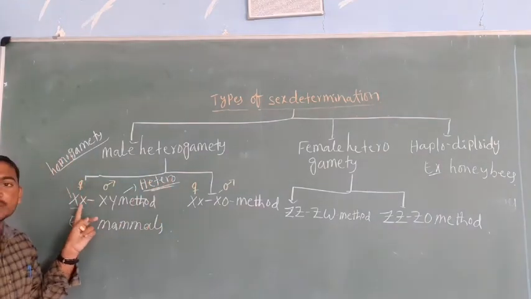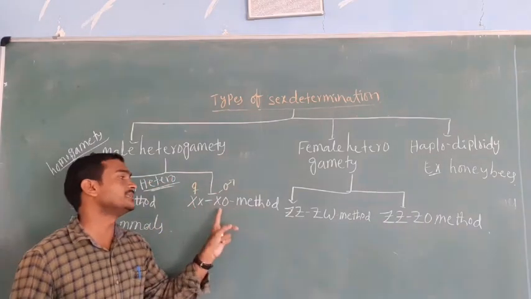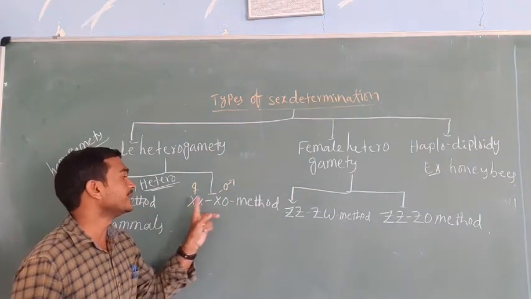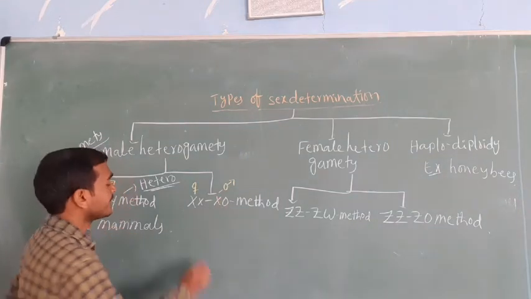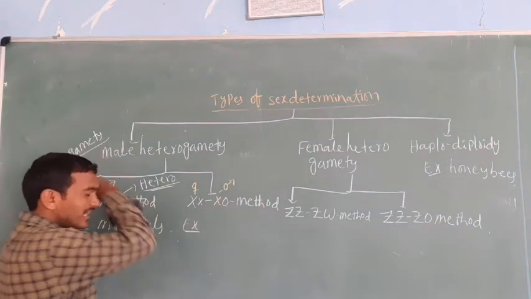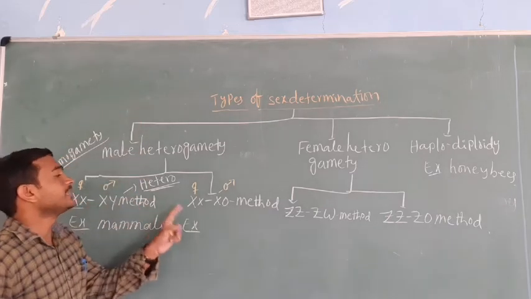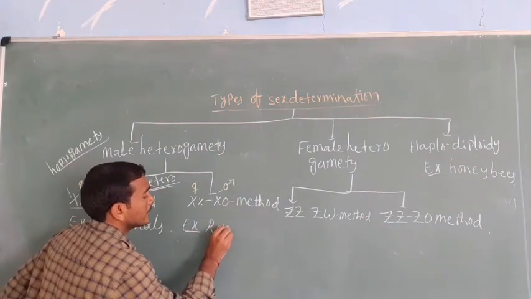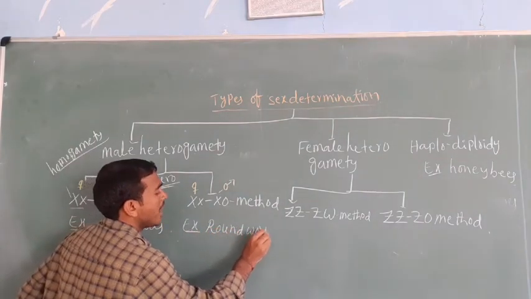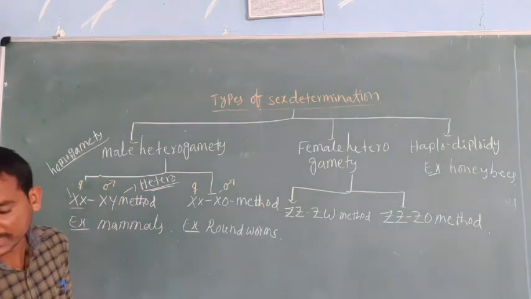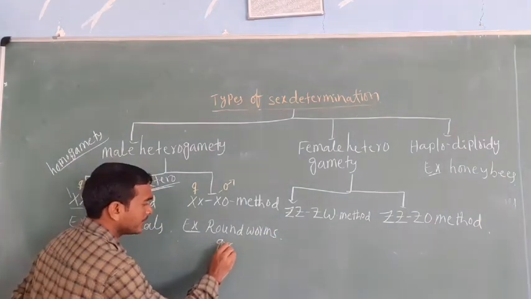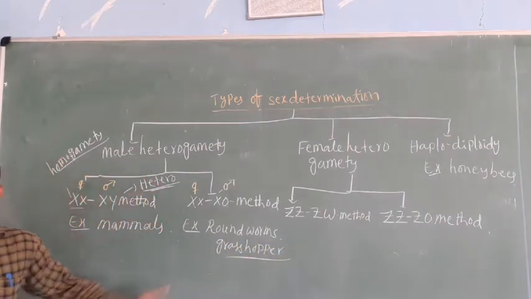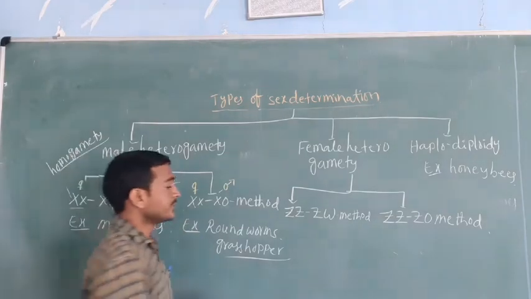Homogamety means the same type of chromosomes. So here the male X0 is different, and the XX is the same, so that is homogamety. The male is heterogamety. The examples of male heterogamety with the XX-X0 method are roundworms and insects, namely grasshopper. This is a very important example.